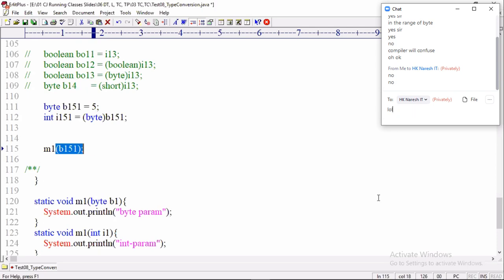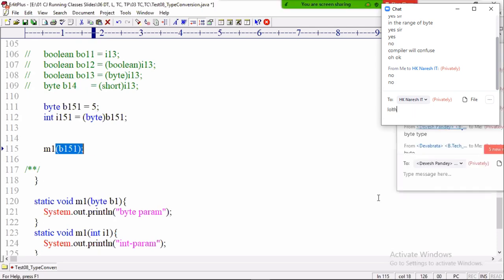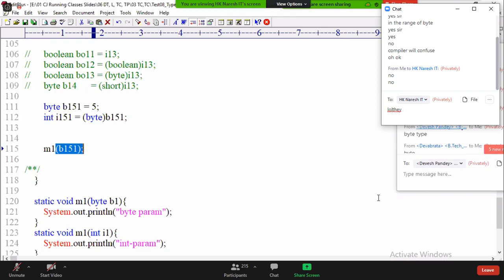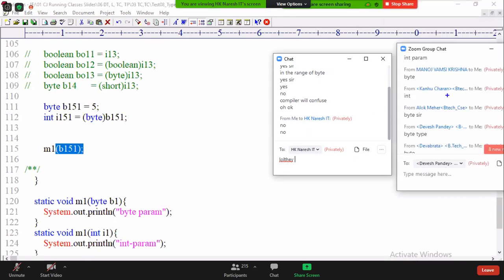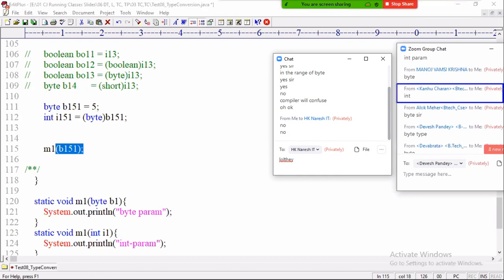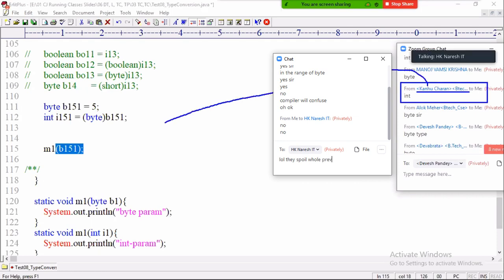Babu, Babu, please try to join HK Super Specialty Eye Hospital. Come on, join. b1, this is what type?